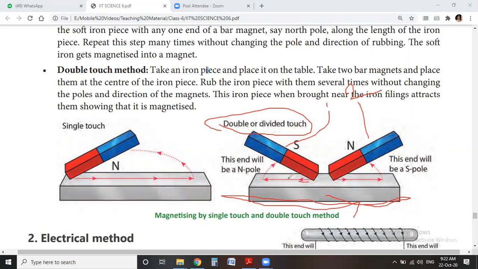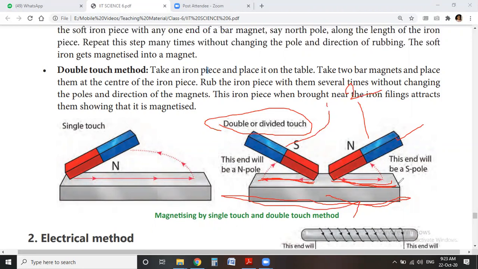This piece is rubbed in this direction and pulled up, and again put into the center, rubbed and pulled up. Then the bar magnet is put into the center and rubbed in the opposite direction and pulled, and again rubbed from the center to the end.